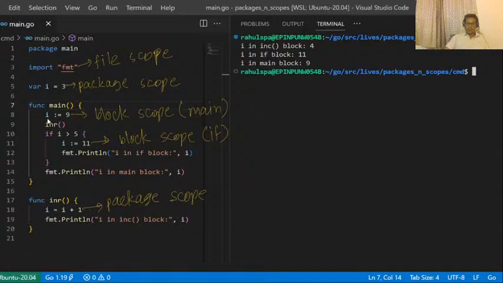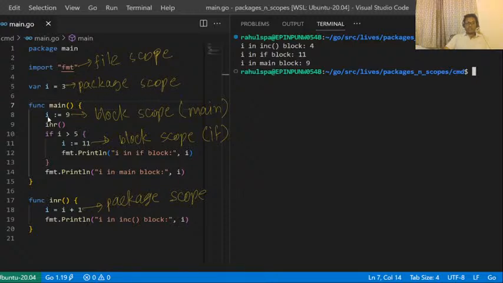So always remember, the first declaration of your variable decides the scope of that variable, and also the location of your declaration decides the scope of that variable. Because I declared this variable I at line number 5, which is not inside any block, this I automatically gets package scope.